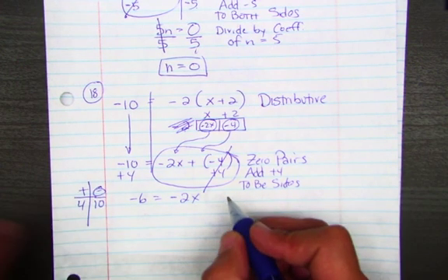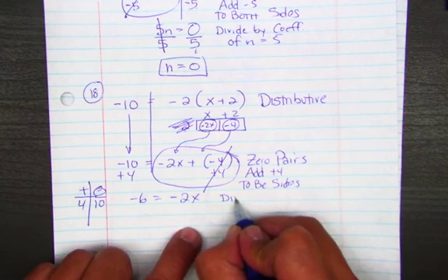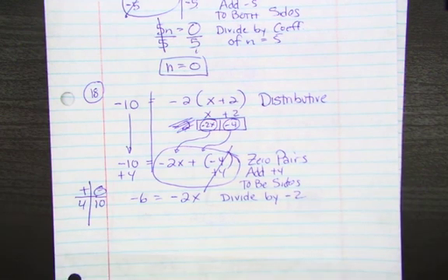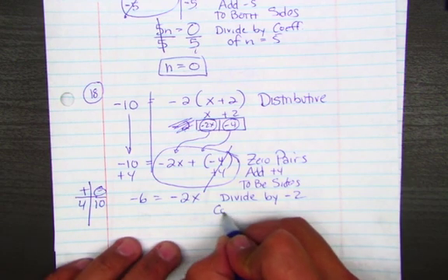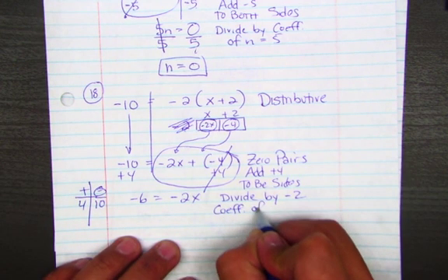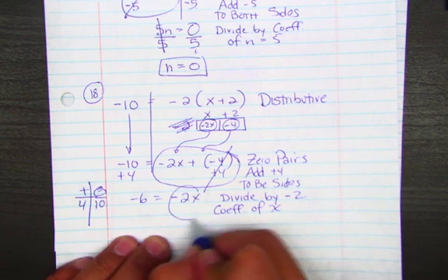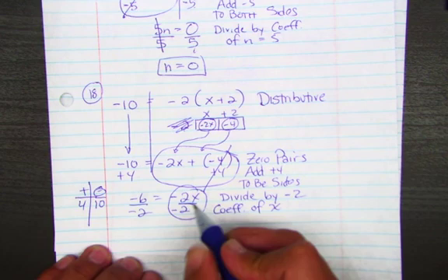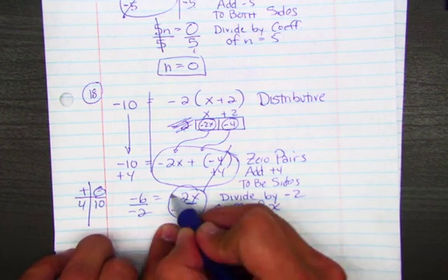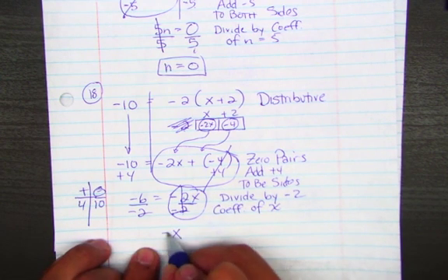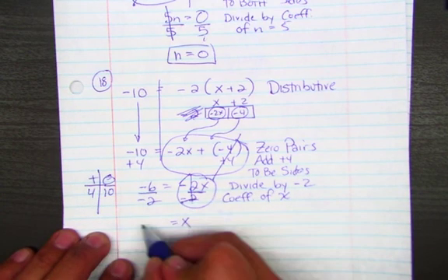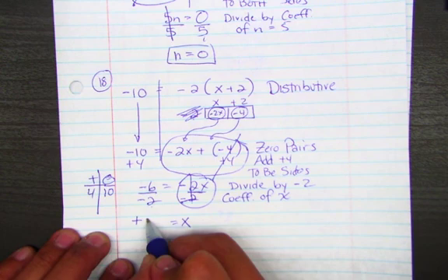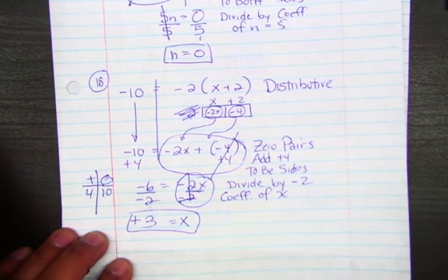Now what are we going to do? I said try to do it like me. Divide by negative 2, which is the coefficient of x. Here's your coefficient right here. So I'm going to divide by negative 2 both sides. What's negative 2 divided by negative 2? That's a giant 1. So my answer is x. And negative divided by negative, you should know that's a positive. And 6 divided by 2 is 4? No, 3. There you go.